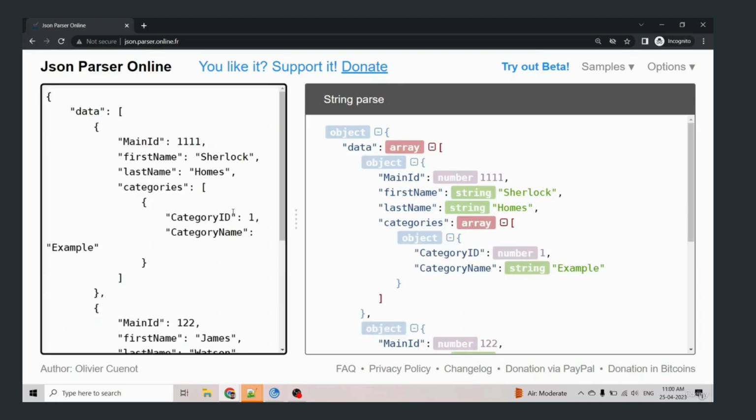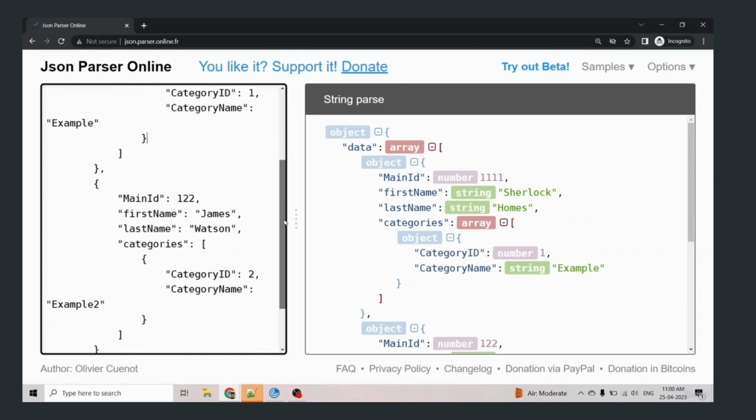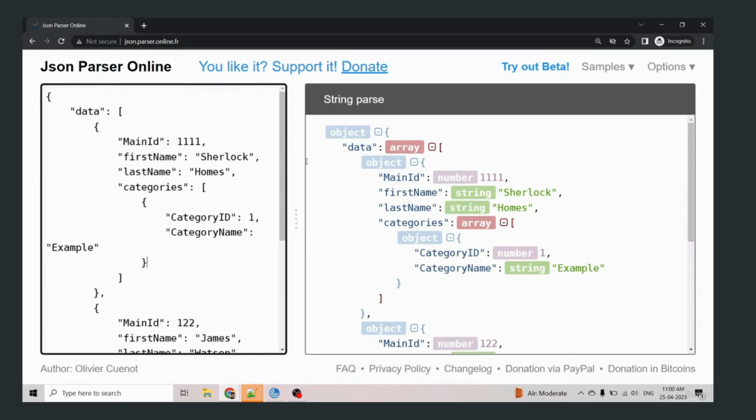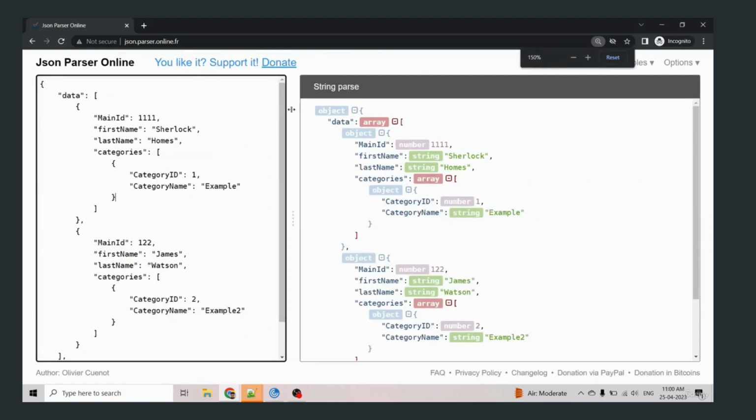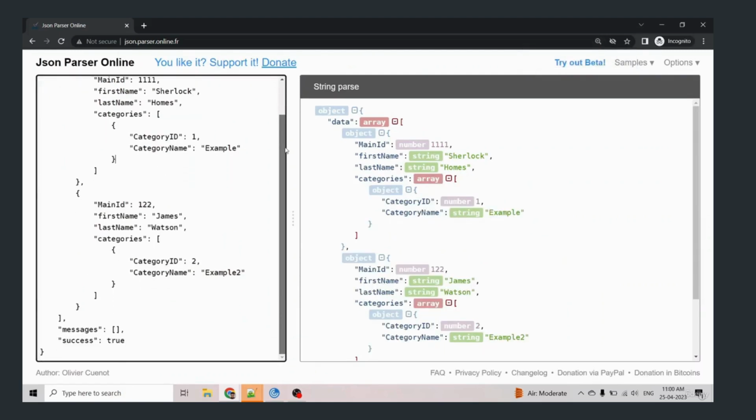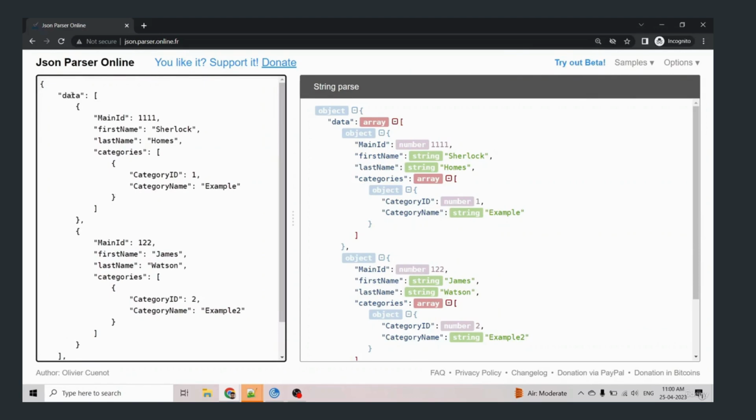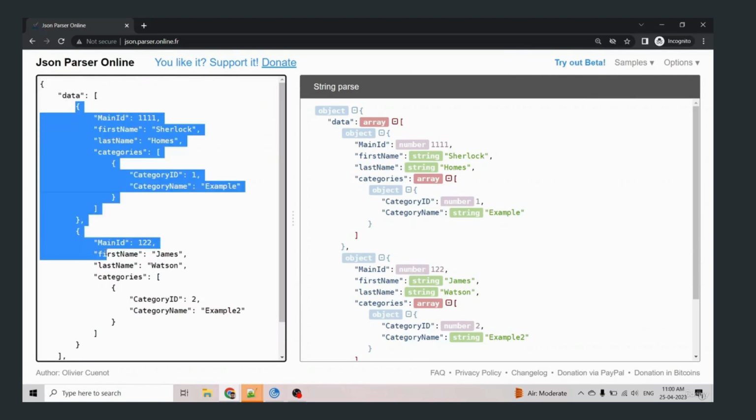This is a little more complex example we can use to understand what a nested JSON looks like. As you can see, we have this JSON that represents the data. Within the JSON we have multiple records with main ID 1111 and main ID 122.